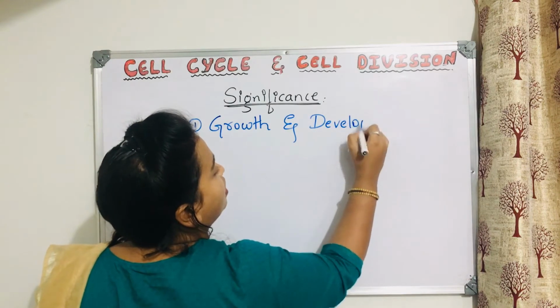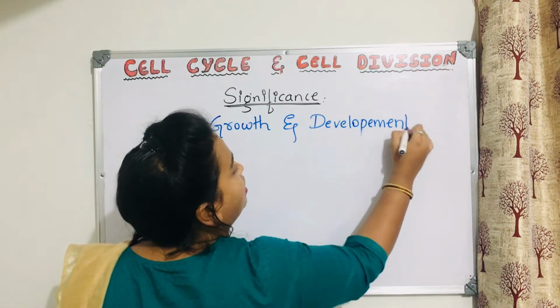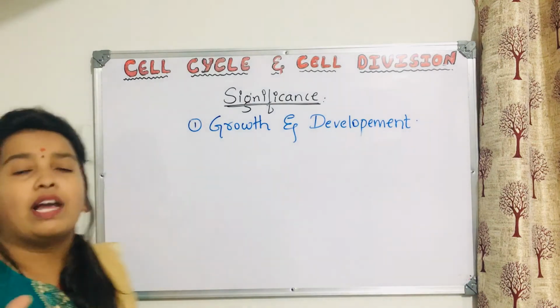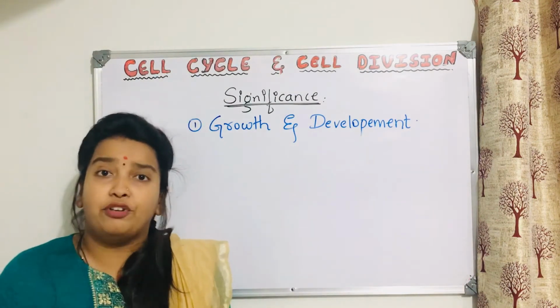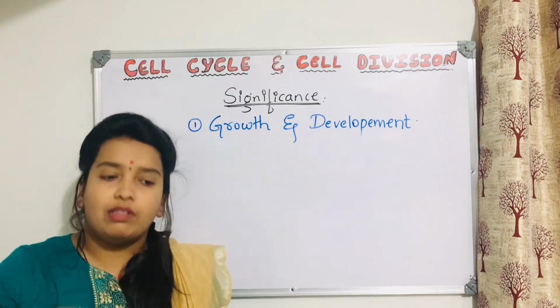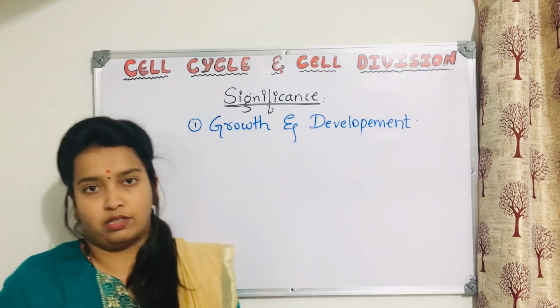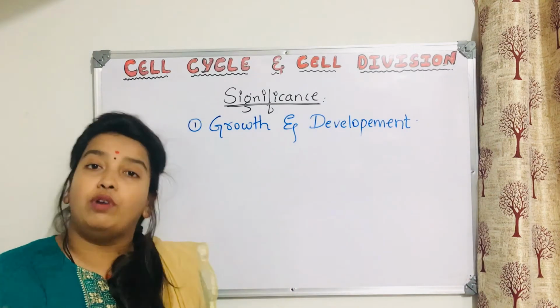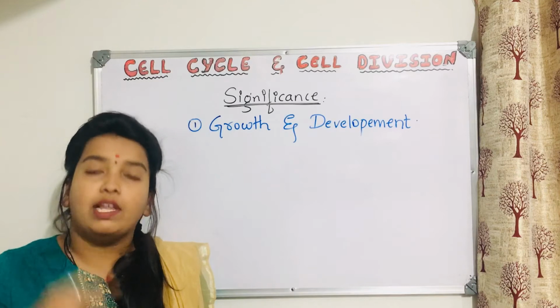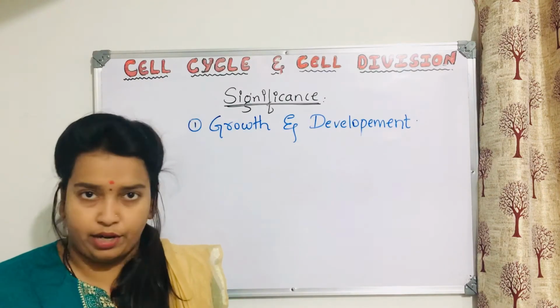Any animal, any plant or any organism, even if it is single celled or multicellular, growth and development is because of mitosis. If mitosis would not happen, then growth would not happen. So for growth and development, mitosis plays a very important role.